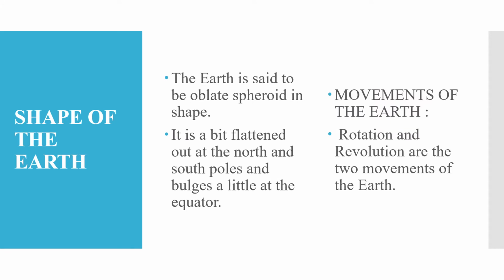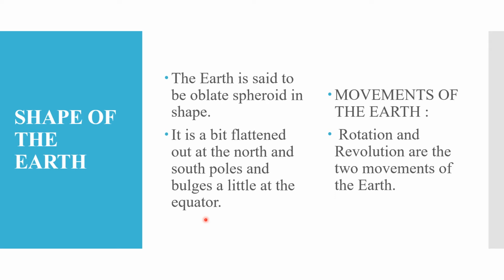Now, the next topic, that is shape of the earth. Children, the earth is said to be oblate spheroid in shape. It is a bit flattened out at the north and south poles and bulges a little at the equator.